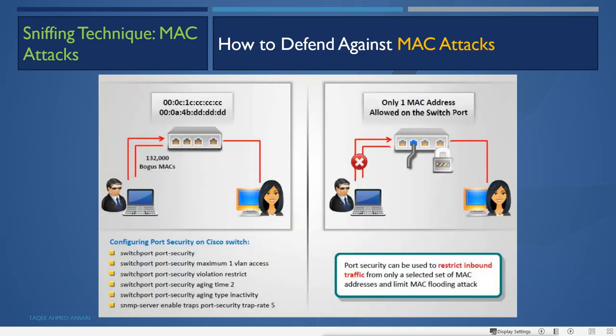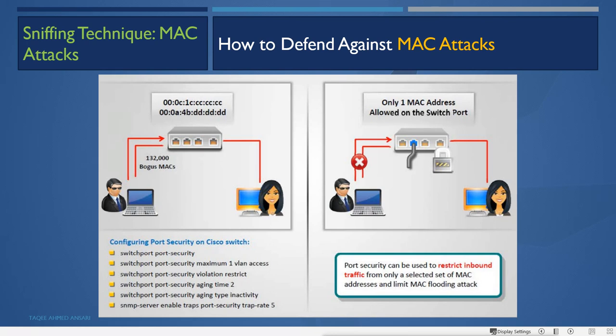Now to defend against these MAC attacks, in Cisco switches we have different configurations. It is called switch port security. In switch port security, we enable port security, and port security can be used to restrict the inbound traffic to only a selected set of MAC addresses and also limit the MAC flooding attack.